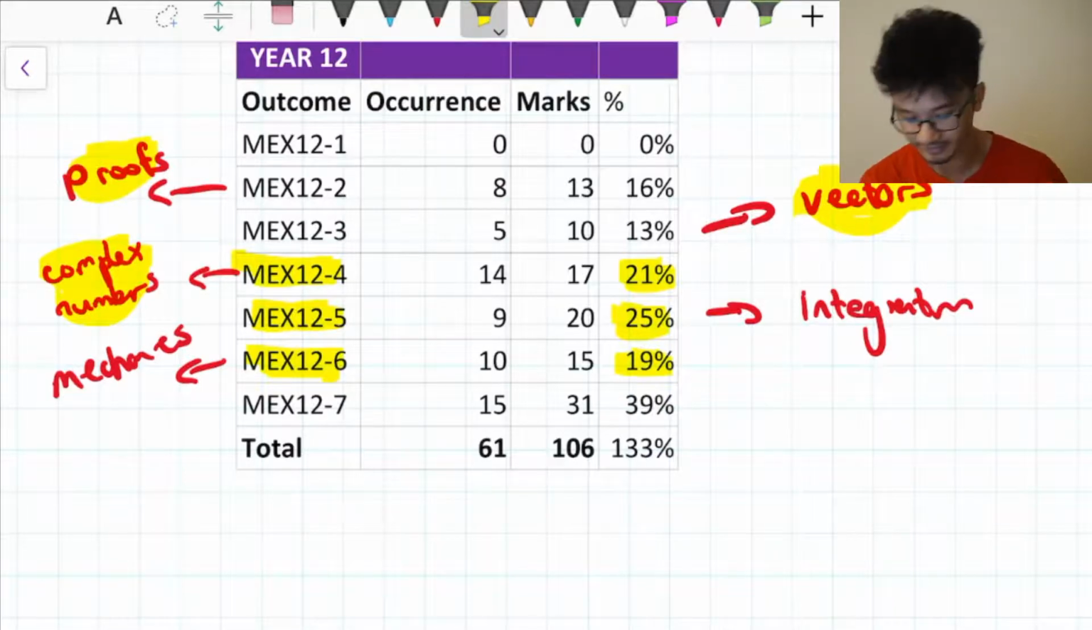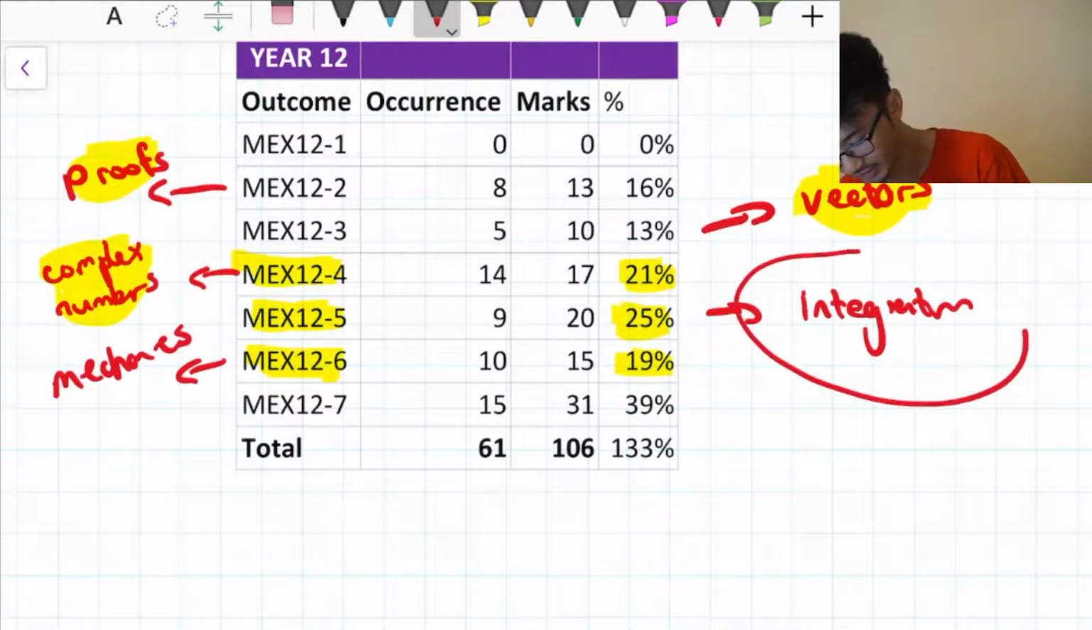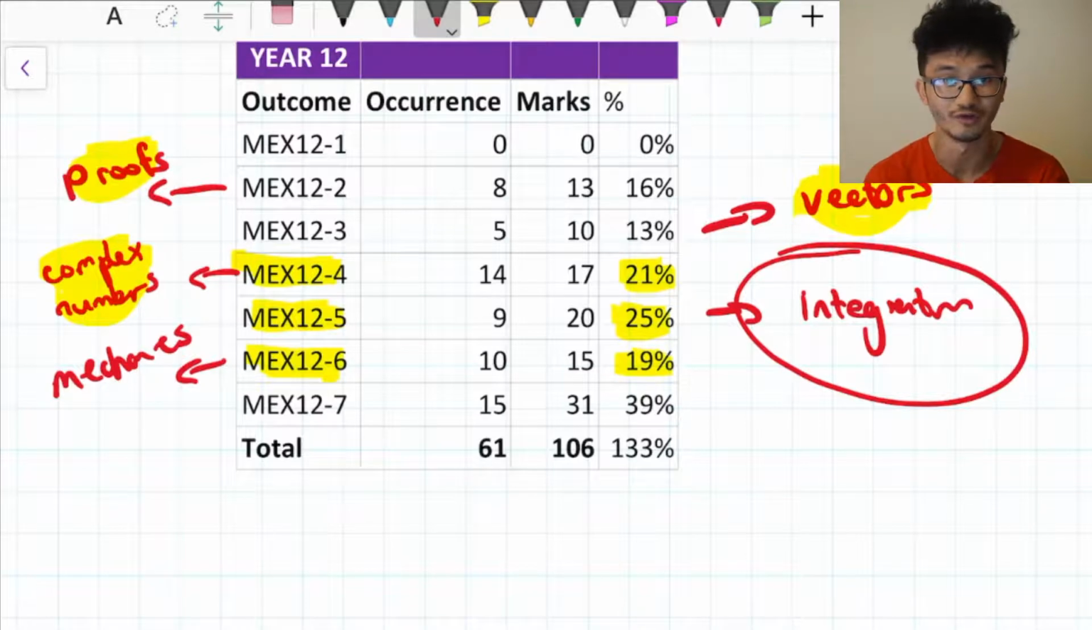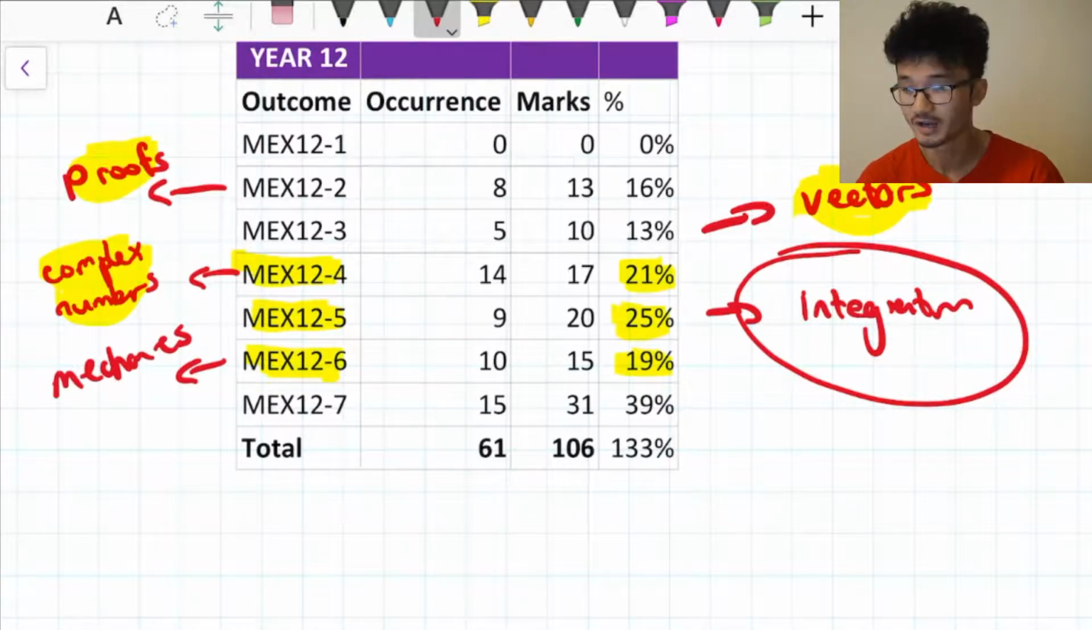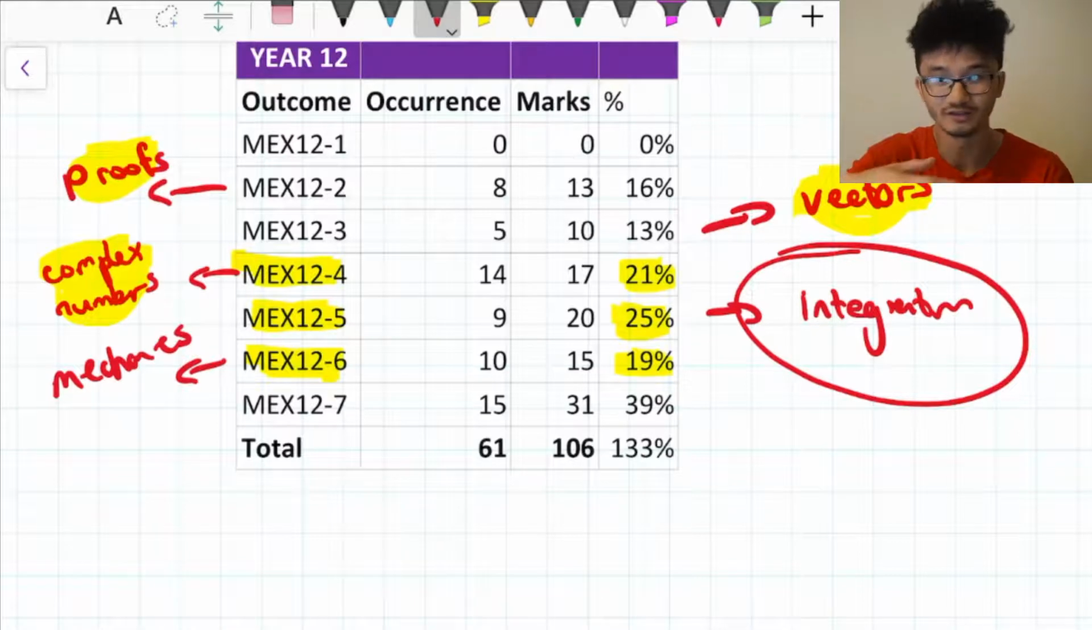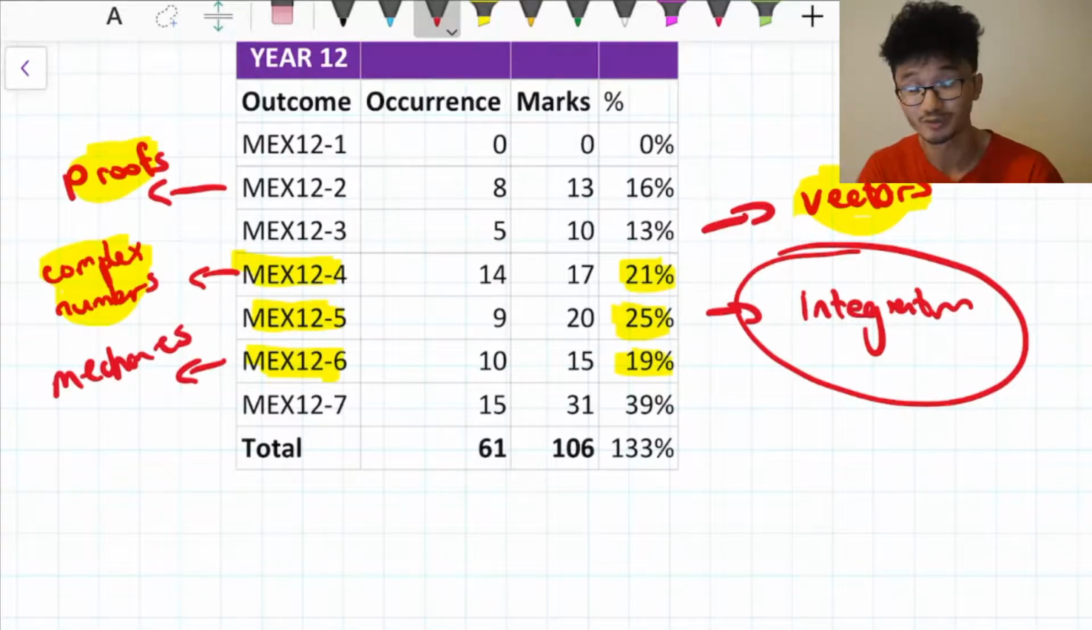But again, I think it really remains key that integration is the skill you want to be focusing on the most, because not only is it the most weighted topic, it actually plays into the other topics as well. For example, in complex numbers, they can ask integration problems. In mechanics questions, integration is just a key skill that you'll need there.